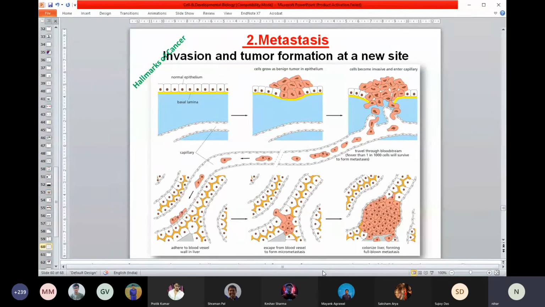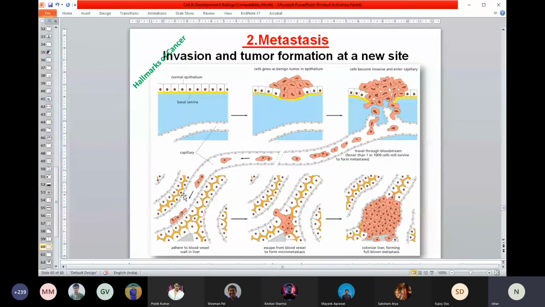So this is the problem that I talked about. When a cell from the origin moves out, that's the cancerous stage, and another name is metastasis, or often called malignancy. A tumor becomes malignant when its cells move to different parts of your body. So there are different terminologies: cancerous stage, malignant stage, metastasis.